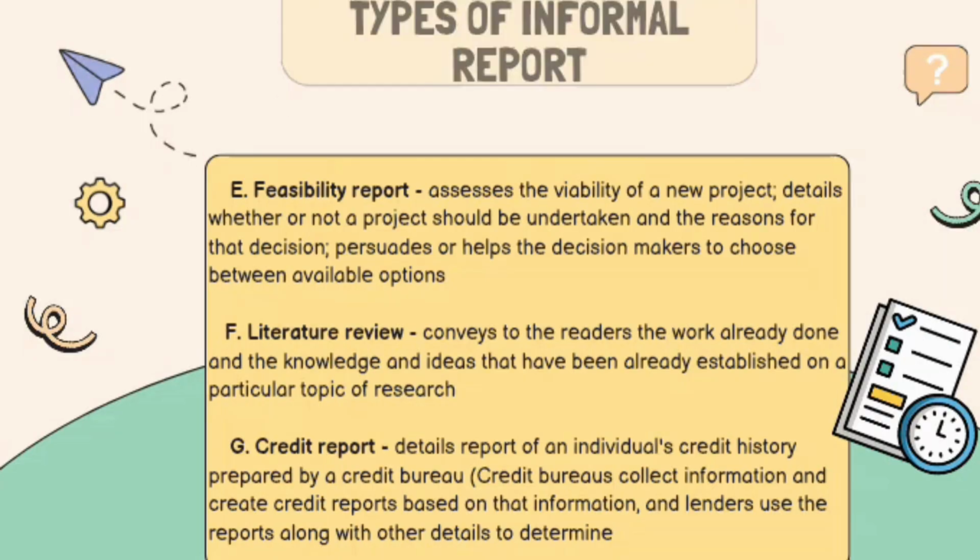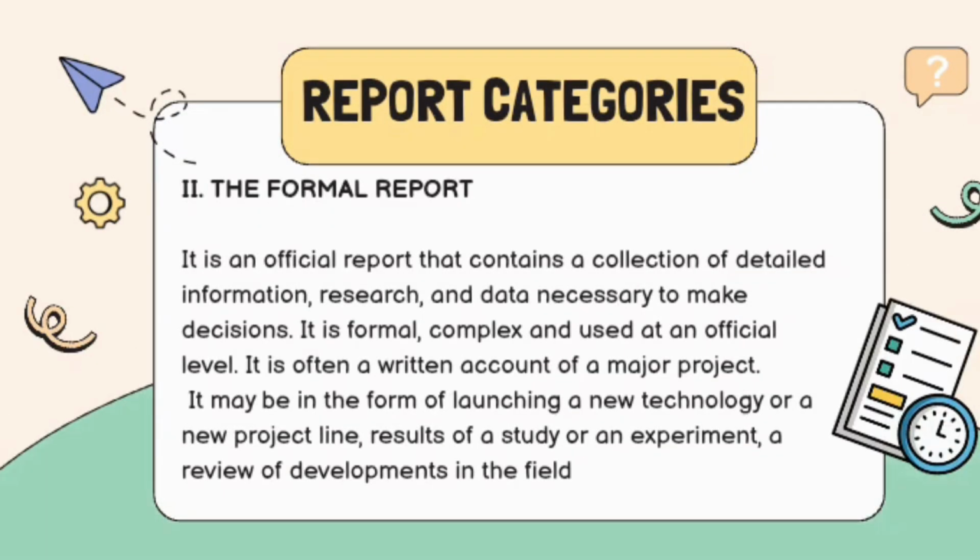So let's move on to the second category of reports, which is the formal report. A formal report is an official report that contains a collection of detailed information, research, and data necessary to make decisions. So it is formal, complex, and at an official level.